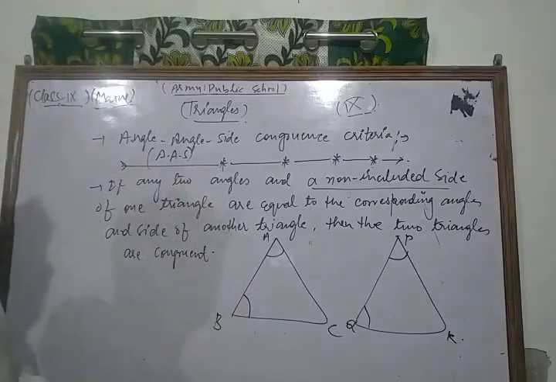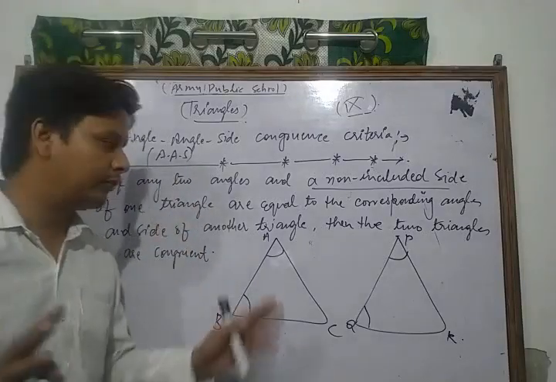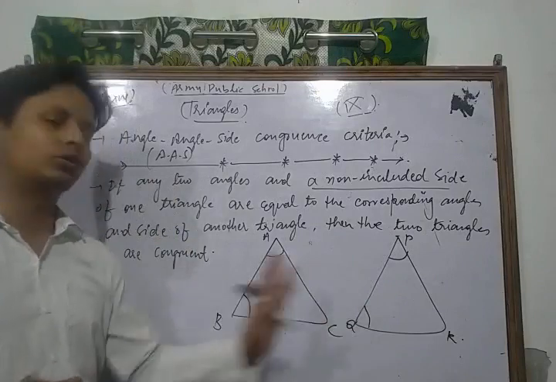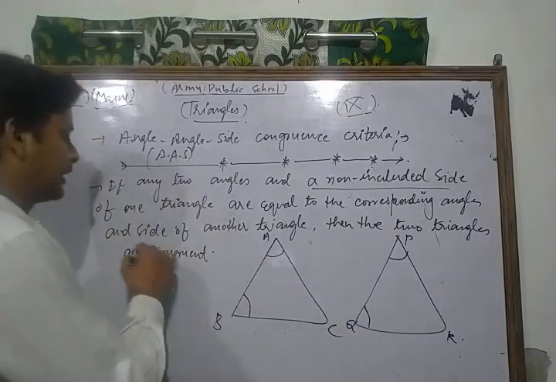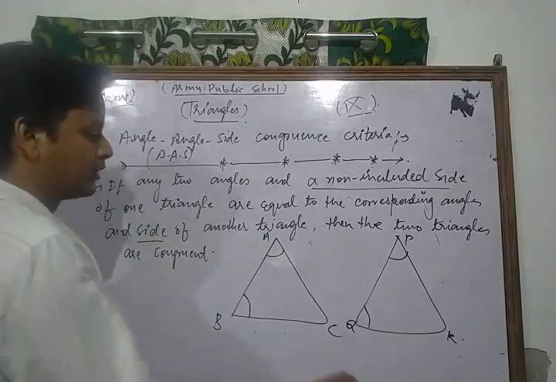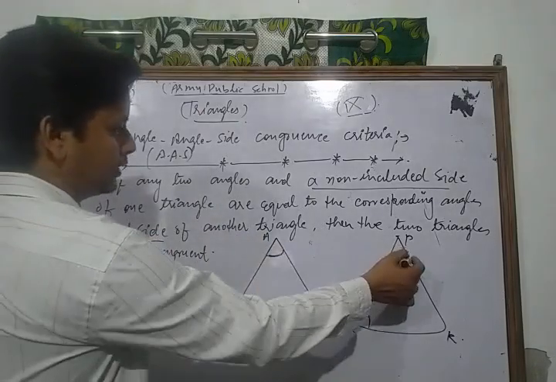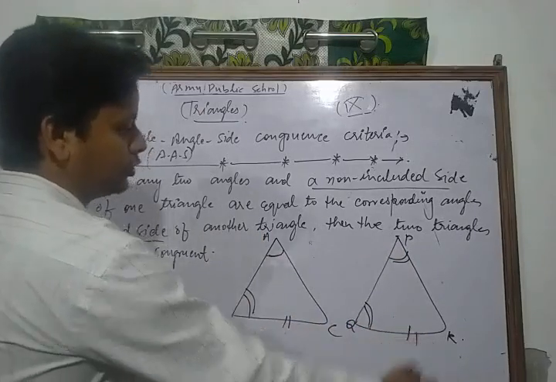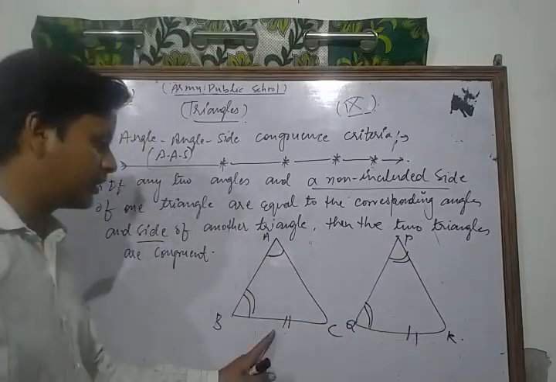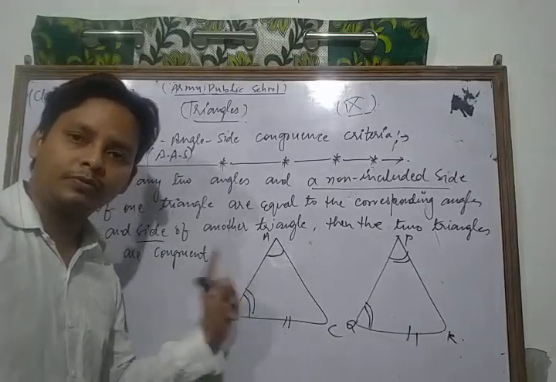According to this congruence criterion, if angle A is equal to angle P, angle B is equal to angle Q, and the non-included side of one triangle is equal to the corresponding side of the other triangle, that is, side BC is equal to side QR, because this is the non-included side of those angles.